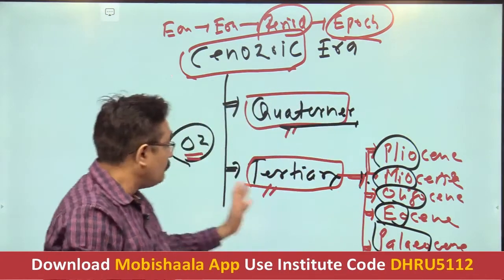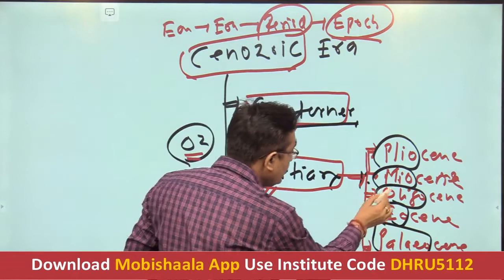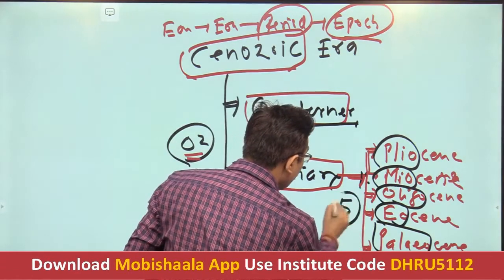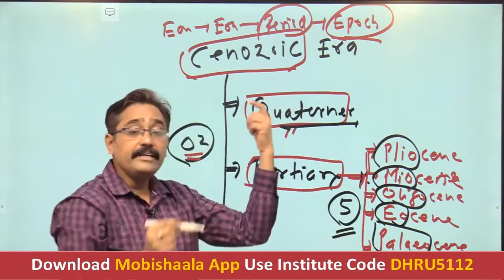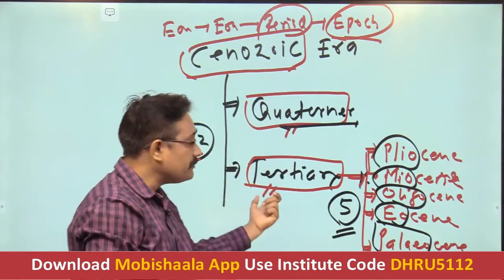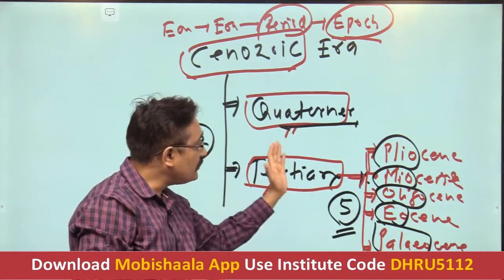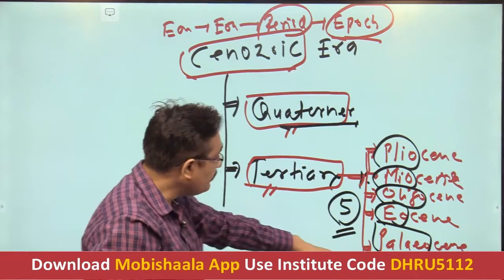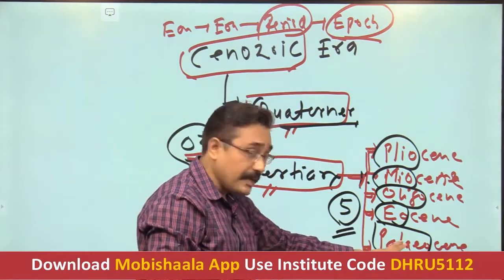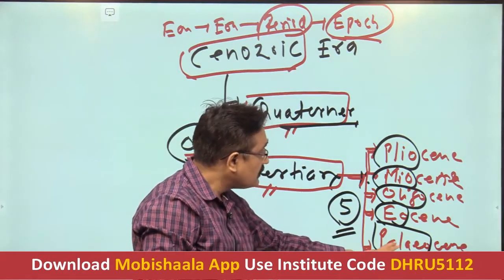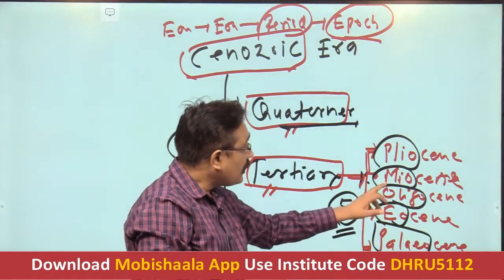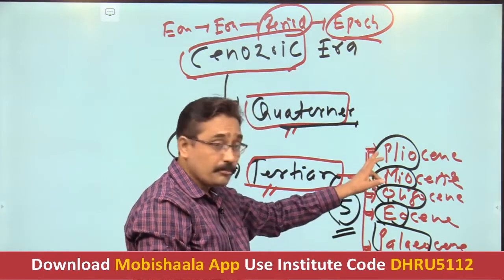Getting it? We have divided into these five: 1, 2, 3, 4 and 5. So how many epochs are there? As far as the tertiary period is concerned, it is further subdivided into 5 epochs. To begin with, the very first is the Paleocene, that means the oldest, then Eocene, Oligocene, Miocene and Pliocene.